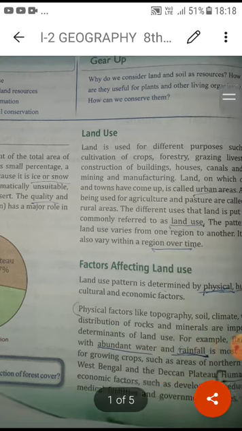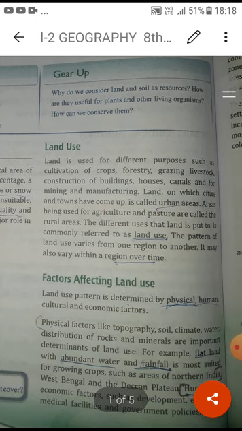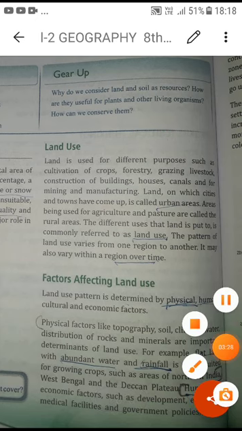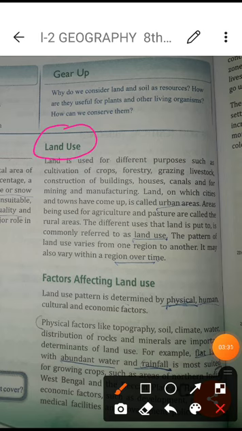Now, students, the second paragraph is explaining about land uses. Just now we talked about it. We use the land for different purposes, such as the cultivation of crops. Mainly, from the early humans, the first thing was agriculture. Second is forestry, because forest is also one of the main resources for human beings. Then grazing of livestock, construction of buildings, houses and canals, and mining and manufacturing.